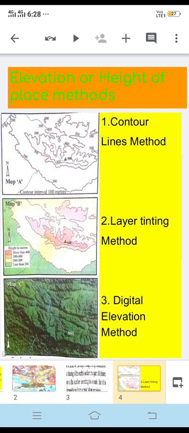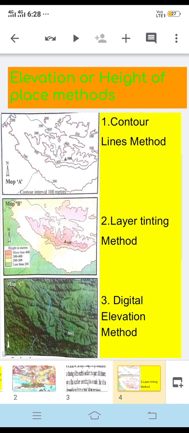The best example of this type of method is Google Map. Almost everyone knows about Google Map. On our mobile phones or smartphones we have Google Map, and we can find places digitally. We use such methods whenever we are traveling, or if we want to know about a place and how to reach there.